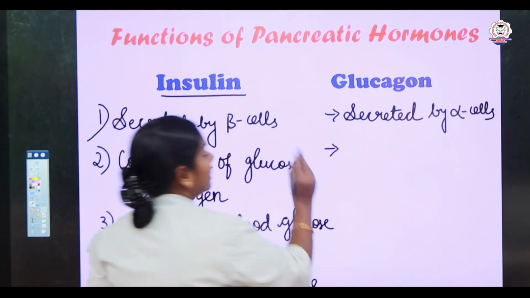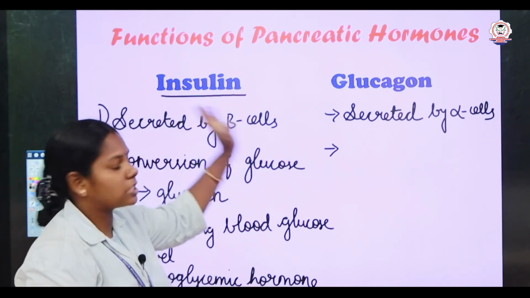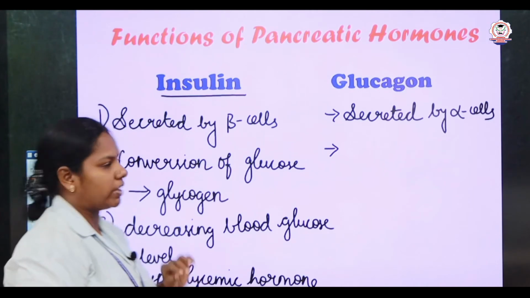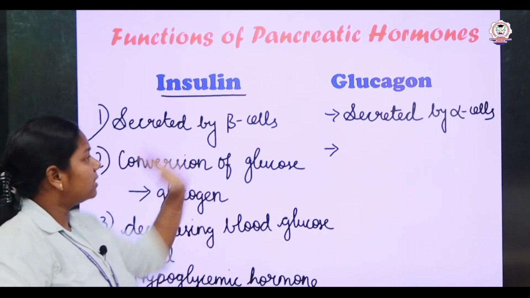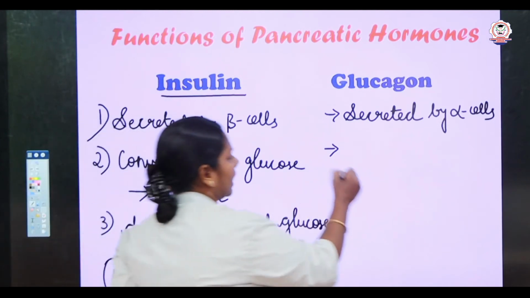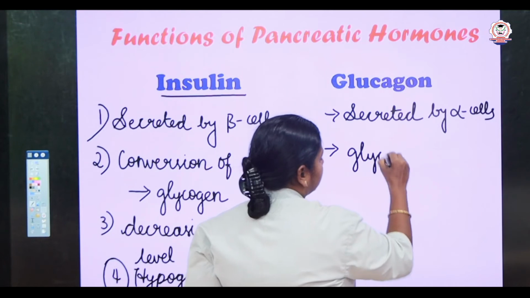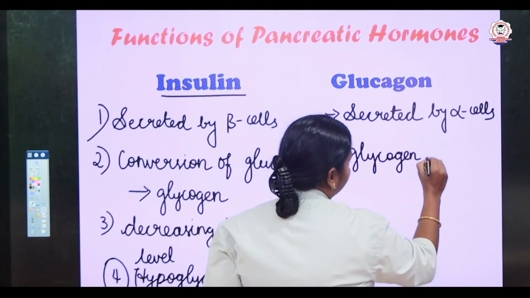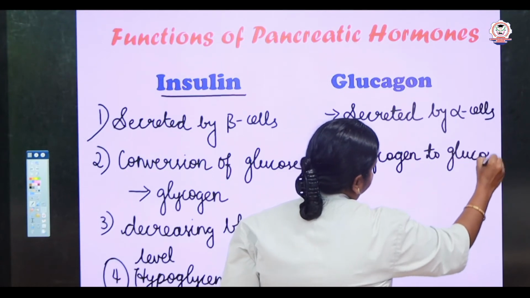And the function of glucagon is antagonistic, that is opposite to that of the insulin. For example, here the glucose is converted into glycogen, right? But here glucagon helps the conversion of glycogen to glucose.